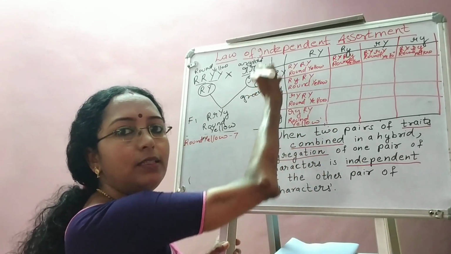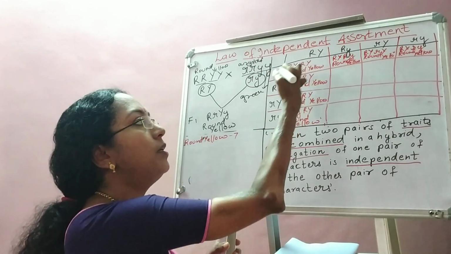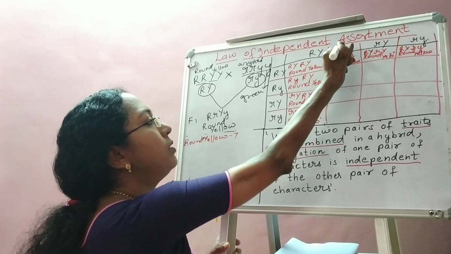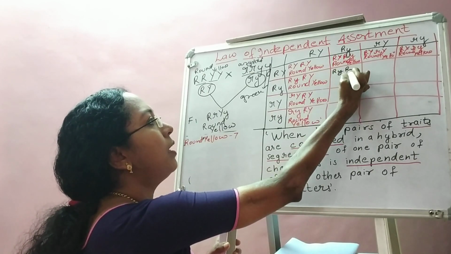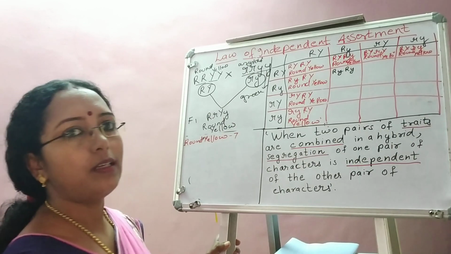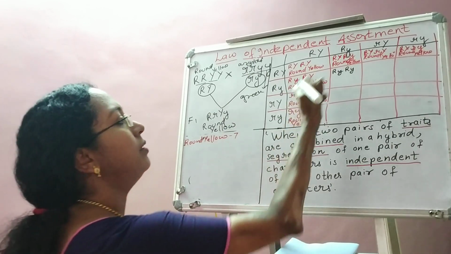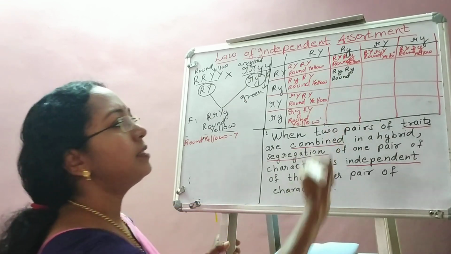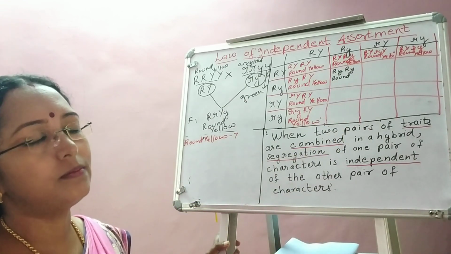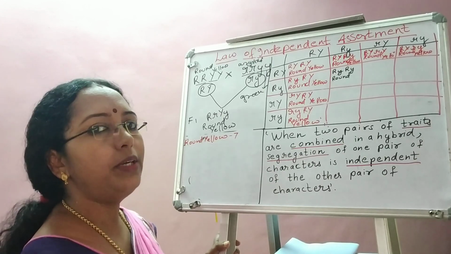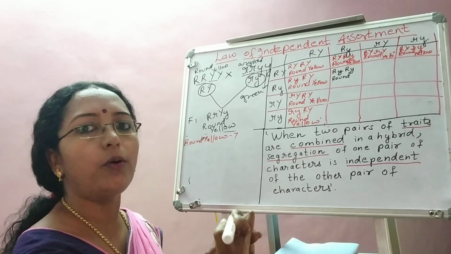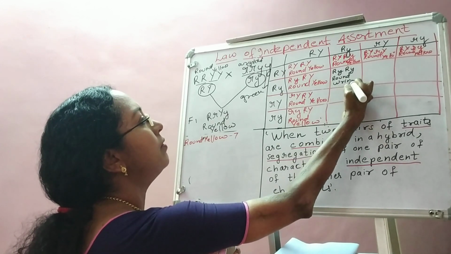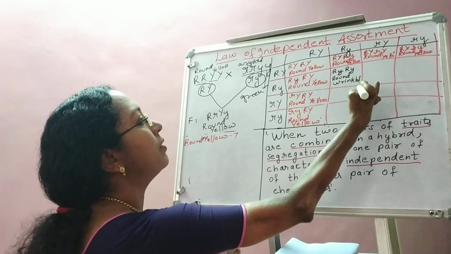Okay, so to fill up this column, what should I do? Take the left gamete, combine with the top gamete. What is the left gamete? Capital R, small y. What is the top gamete? Capital R, small y. So capital R is there, so seed is going to be round. But is capital Y available? No. But what is available? Small y. Both are small y's. So the seed will have wrinkled shape.